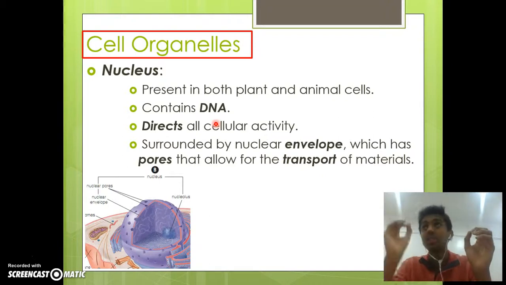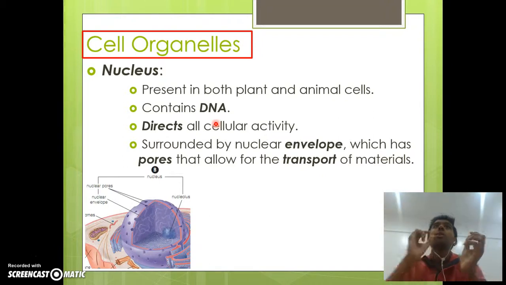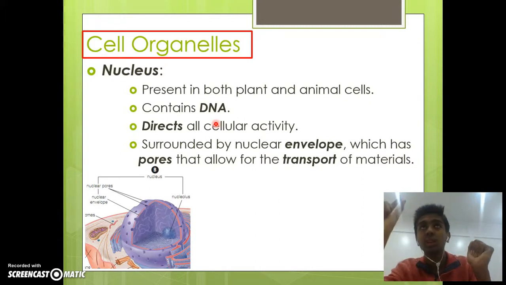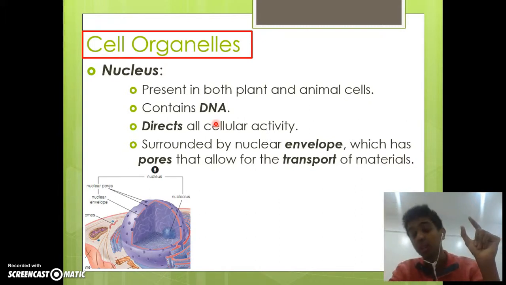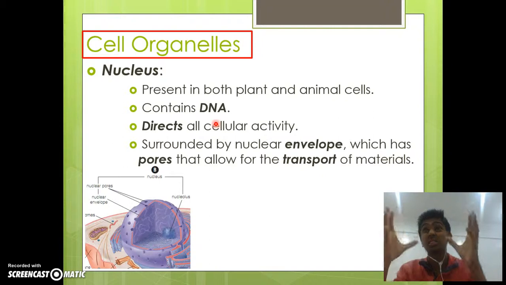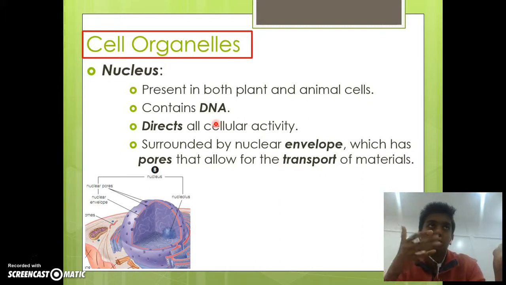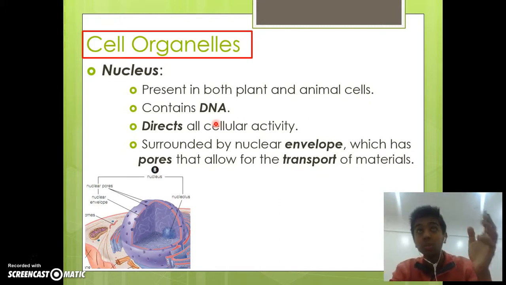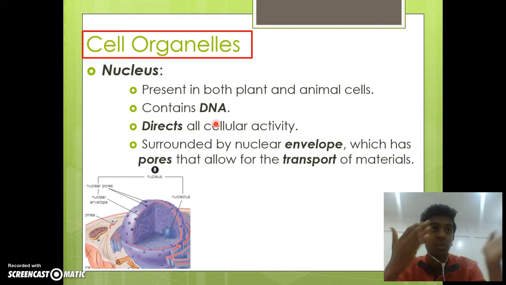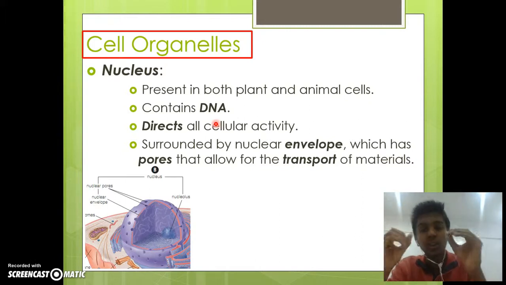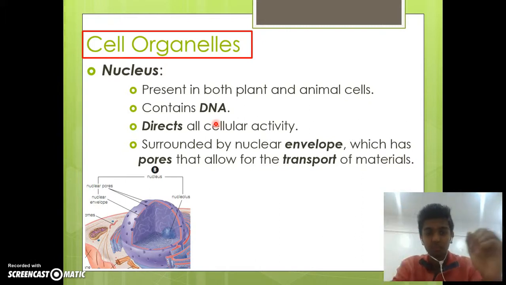So this is like a computer program that has it written what a cell has to do, how it has to execute it, when it has to execute it, and this facilitates everything inside the cell, whether it be cell growth, cell division, which is also cell reproduction, the production of proteins, production of certain amino acids, etc. Everything is embedded in the DNA, which is why it directs all cellular activity. And remember, it's in both plant and animal cells, as stated right here.